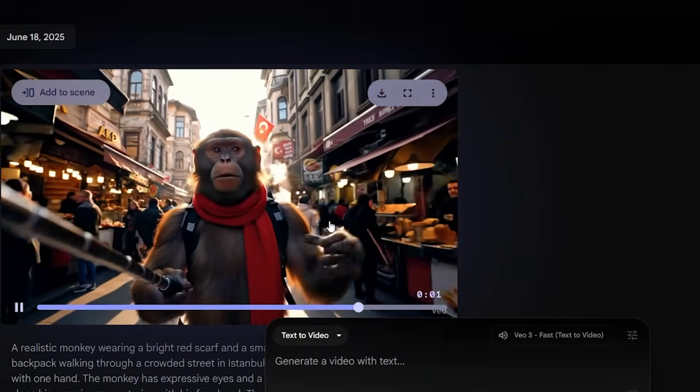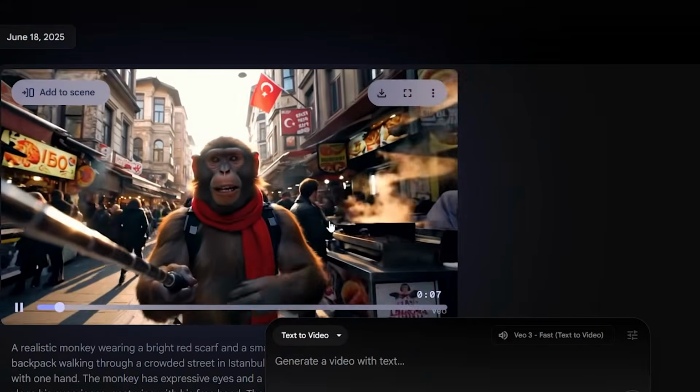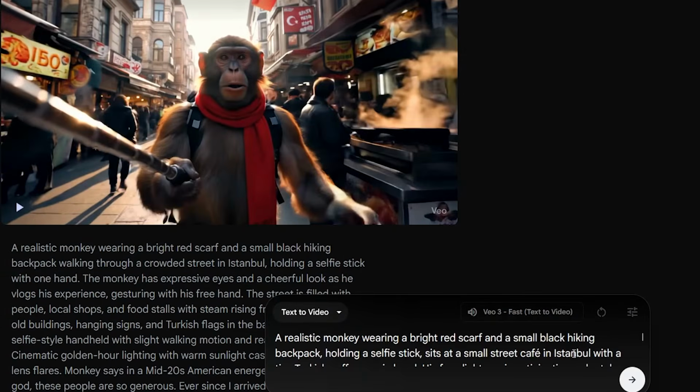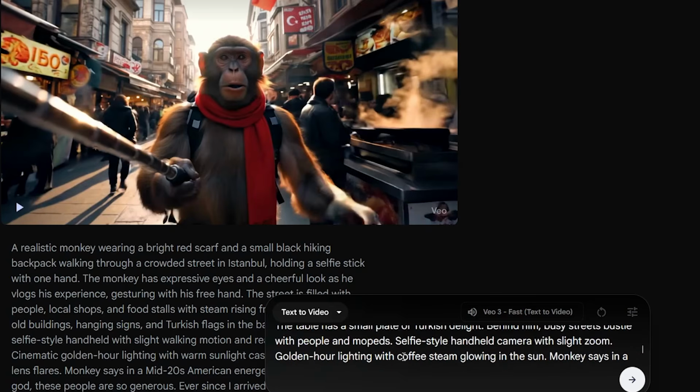Now, a quick tip here. When I generated the clip, the monkey's fur came out brown, which looked great. So for scene 2, I made sure to include that in the character description, just to keep things consistent. A realistic monkey with brown fur, wearing a bright red scarf and a small black hiking backpack, holding a selfie stick, sits at a small street cafe in Istanbul with a tiny Turkish coffee cup in hand. And so on.